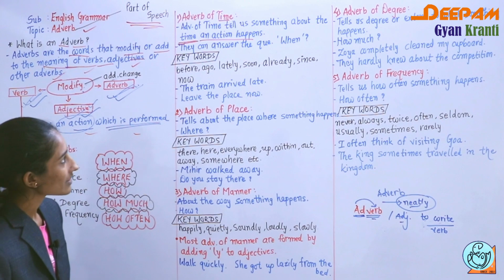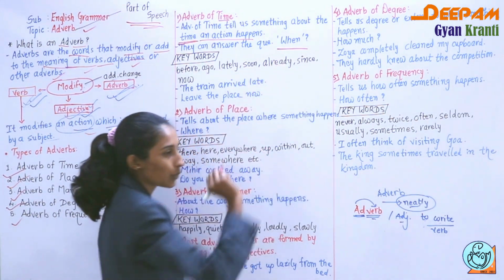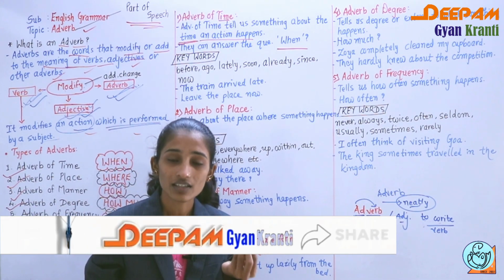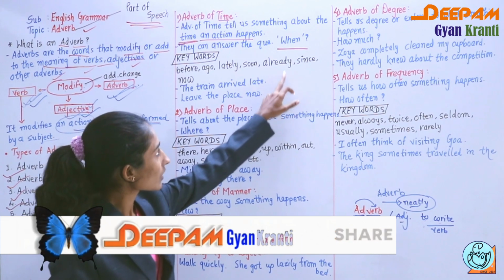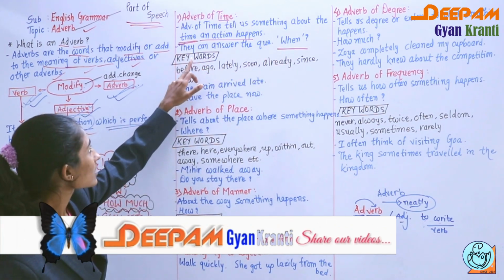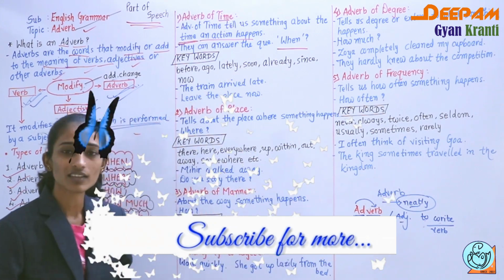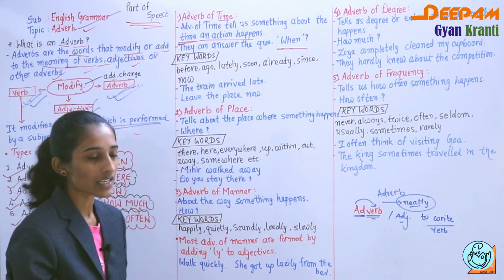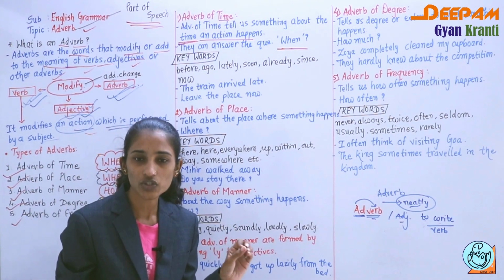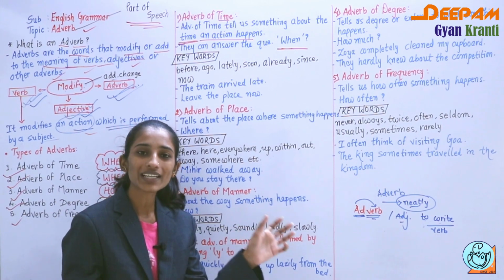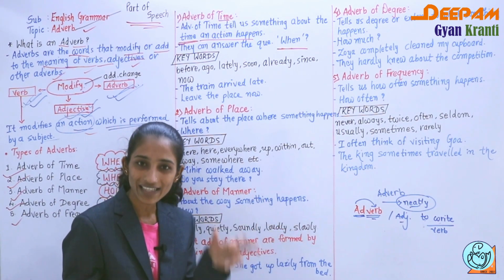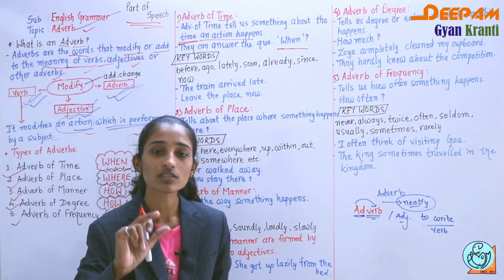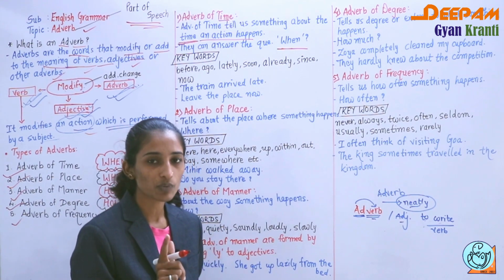So they can answer the question when. It is clear that whenever you want an answer that is a time, you have to ask the question with when. So adverbs of time answer the question with the help of the WH word when. In a sentence, if you ask the question with when, you will get the time, and that answer belongs to adverb of time.